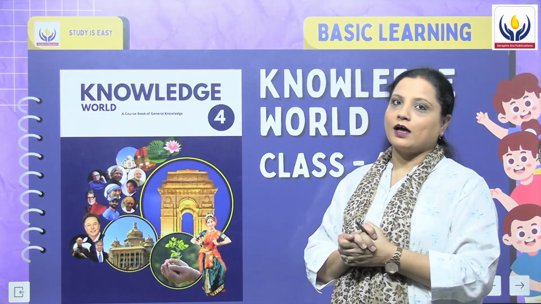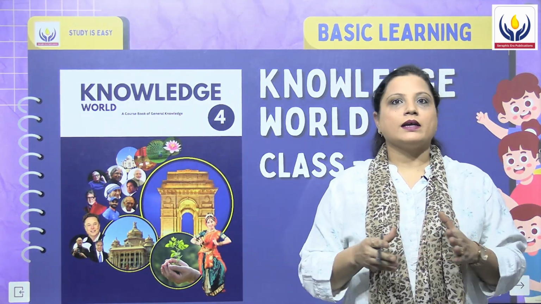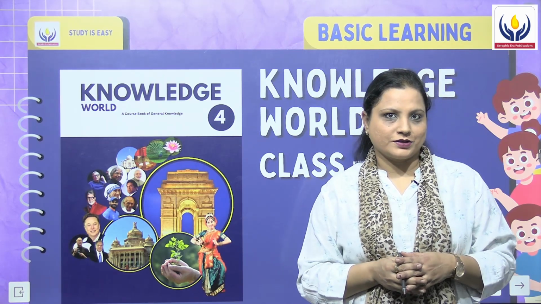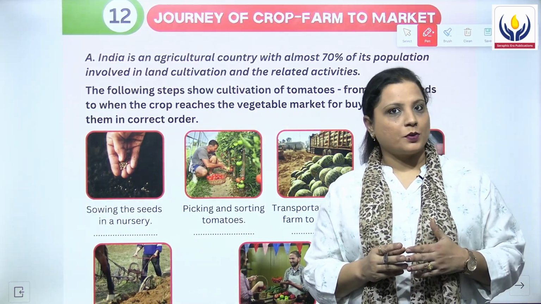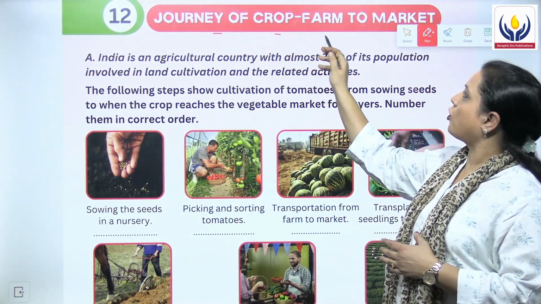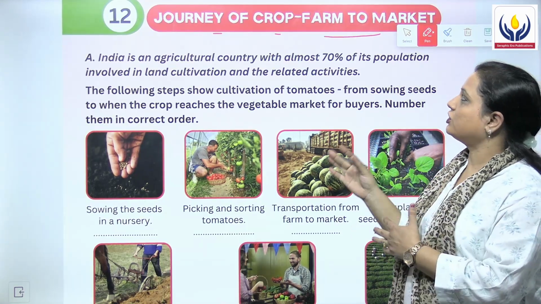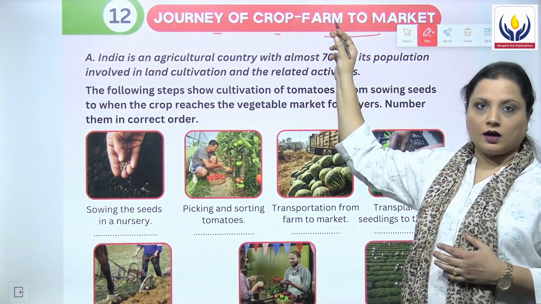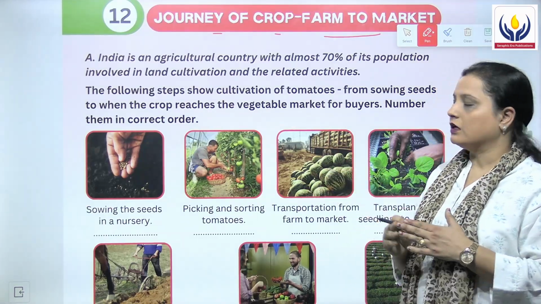Today we'll begin with our book, that is Knowledge World of Class 4 by Seraphic Era Publications. Hello everyone, today we are going to begin with our chapter number 12, and the name of the chapter is Journey of Crop from Farm to Market. Now, what is the journey of a crop from a farm to the market? We will study about this in this chapter.